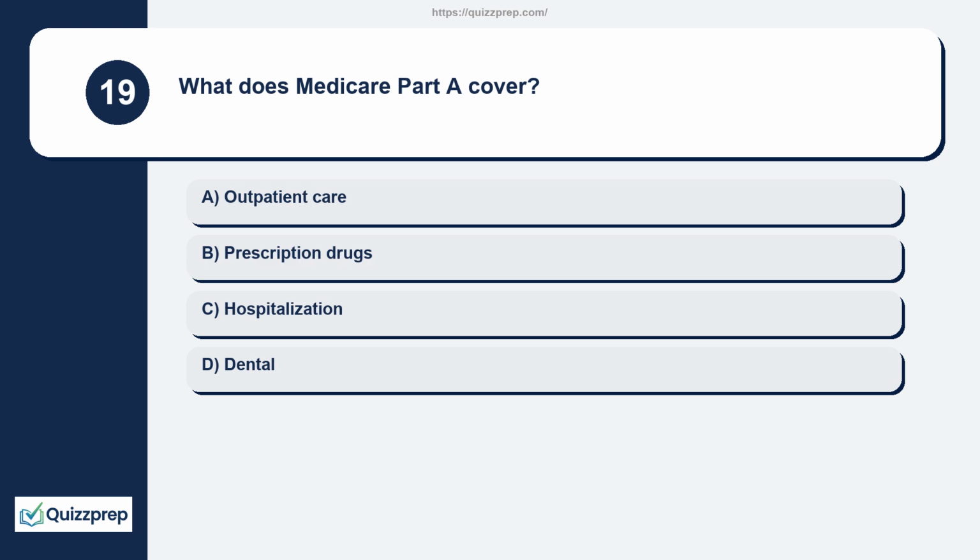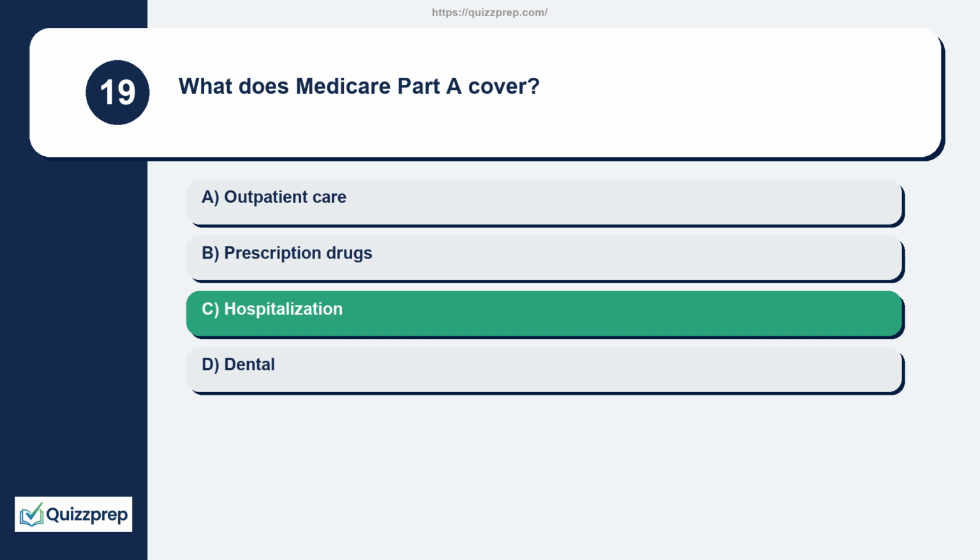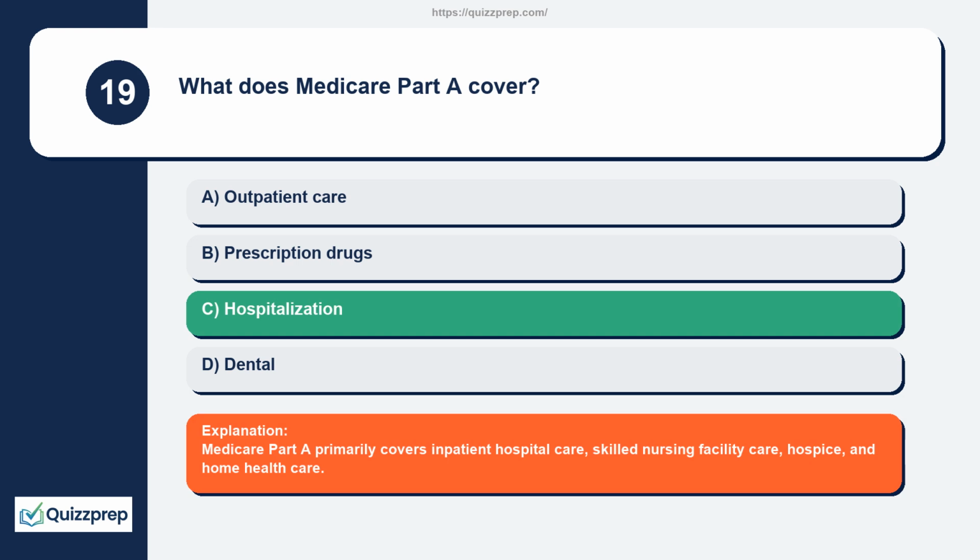Question 19. What does Medicare Part A cover? Outpatient care, prescription drugs, hospitalization, dental. Medicare Part A primarily covers inpatient hospital care, skilled nursing facility care, hospice, and home health care.